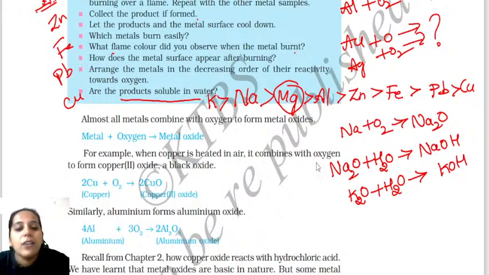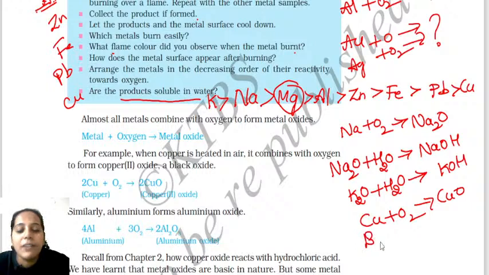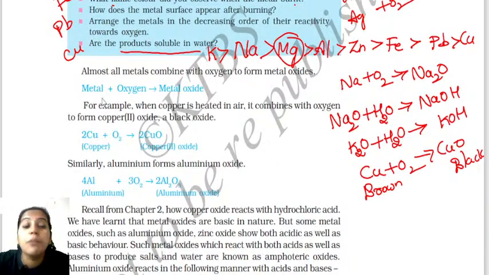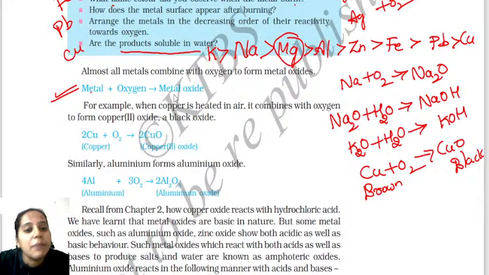Okay, fine. So next, you have some other metals. Say, for example, you have copper. Already I told you, copper burned in oxygen forms copper oxide, and the brown copper changes its color to black. That is important, you have to know. Clear? So see, in this section, from the examination point of view, you should know what happens when a metal burns in the presence of oxygen. Whenever a metal burns in the presence of oxygen, it gives a metal oxide. Say, for example, copper burns in oxygen to form copper oxide, aluminum burns in oxygen to form aluminum oxide.